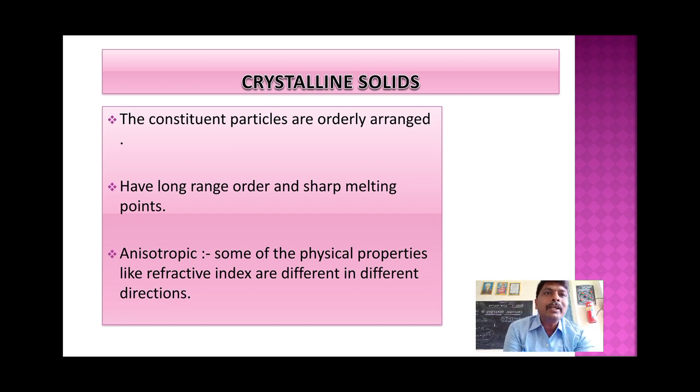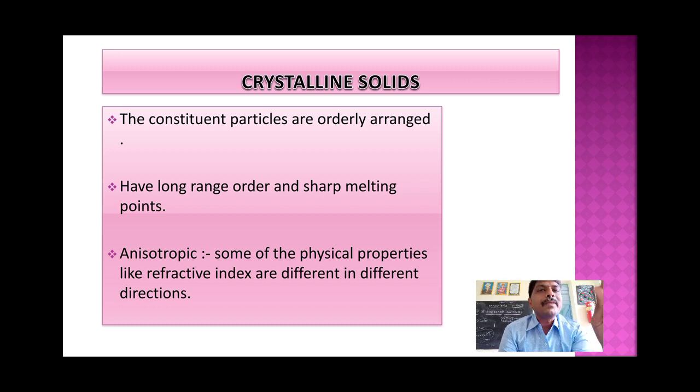Up to now, we have discussed three properties of crystalline solids. What are the properties? In crystalline solids, constituent particles are orderly arranged. Next, they have long range order. Next, they have sharp melting point. And they exhibit anisotropy. What is meant by anisotropy? They have different physical properties in different directions. Here is one question: what type of physical properties are they?